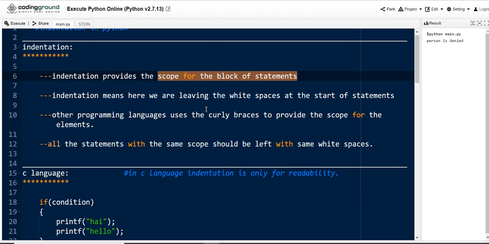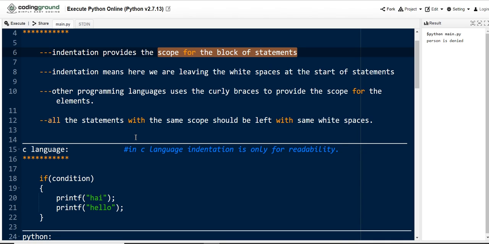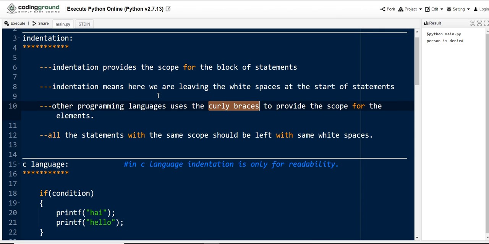The number of white spaces to leave is your choice, but we must leave at least one white space to define a scope, guys. You will get a clear idea when I explain a real-time example program. Third point: other programming languages like C, C++, and Java use curly braces to provide the scope for a particular block. But Python programming does not support curly braces. Here we leave white spaces to define the scope. That's the main difference you need to keep in mind, whereas other programming languages support curly braces.